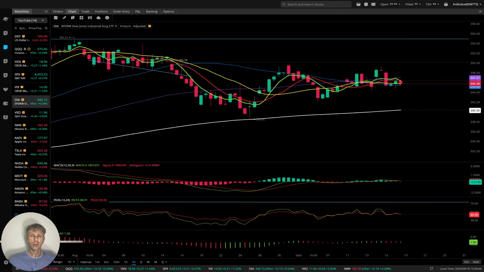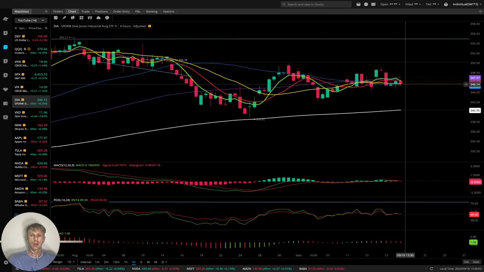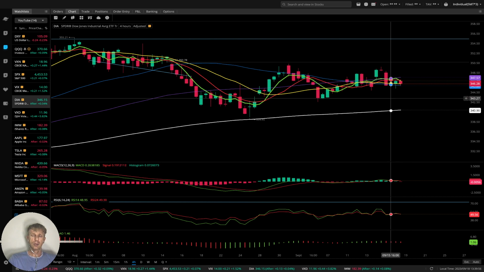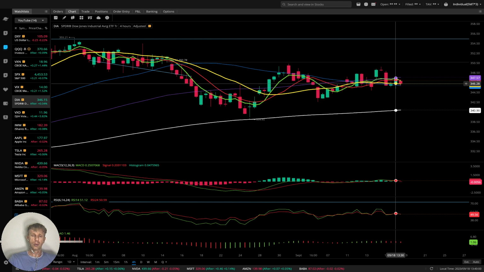4 hours time frame, MA5 did bearish reversal. It did bearish crossover over 10. Last bar still above 20. It's kind of still in positive territory. Even though it did bearish crossover, it's still in positive territory because it's still above 20.